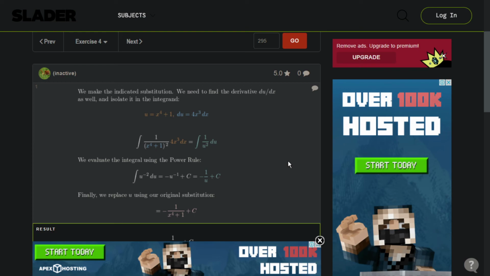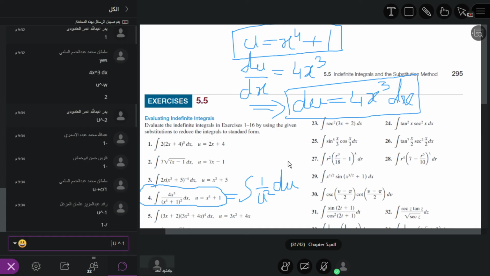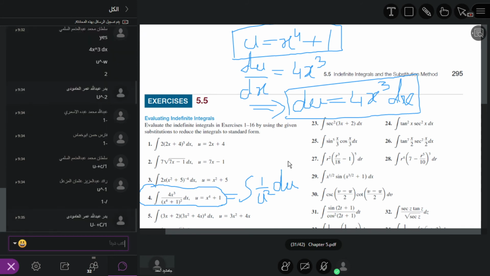Whenever it is u power minus 1 and we shift it from the denominator to the numerator, it will become u power plus 1. Here now we have u power minus 1. So we get minus 1 over u plus some constant. Now what is u?